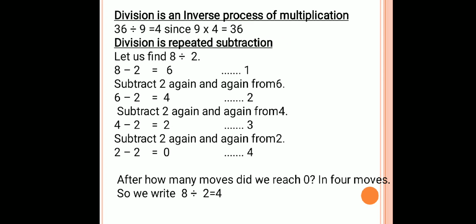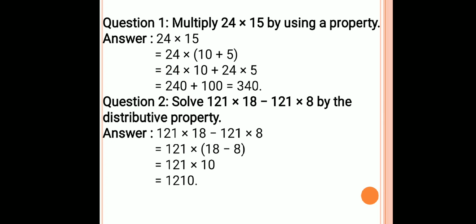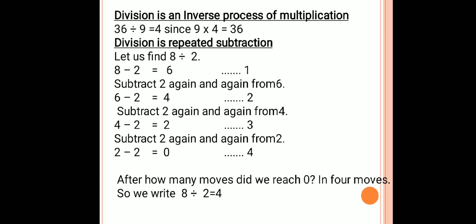Division is a repeated subtraction. Yes, you can see here 8 divided by 4. So 4 is subtracted from 8 repeatedly till I get 0. After how many moves did we reach 0? In 2 moves. So we write 8 divided by 4 is equal to 2.